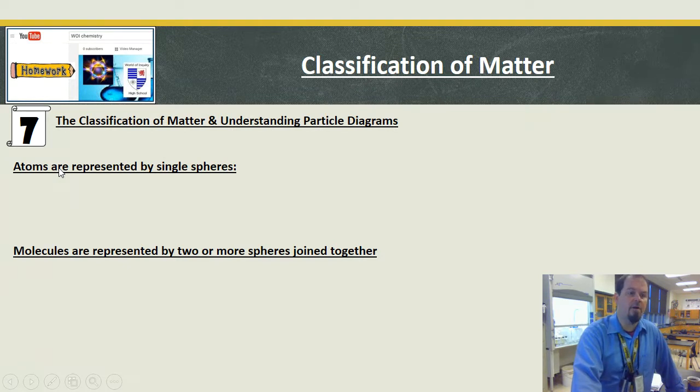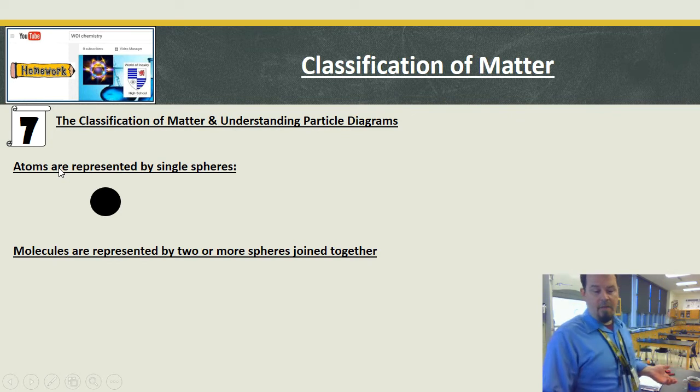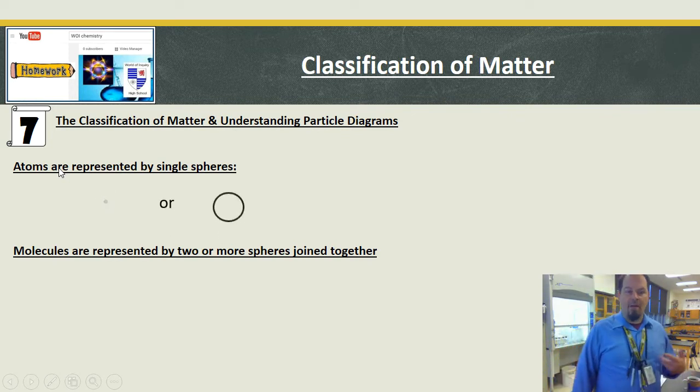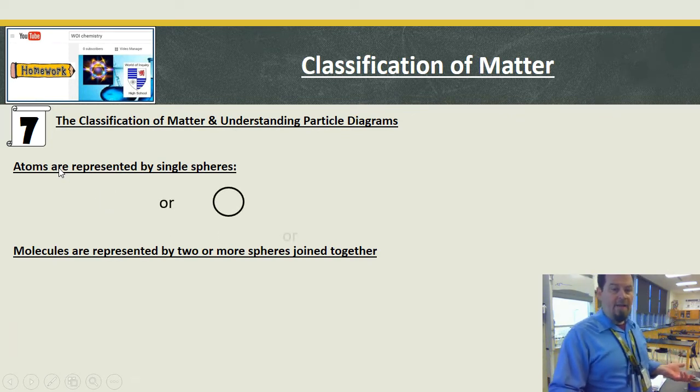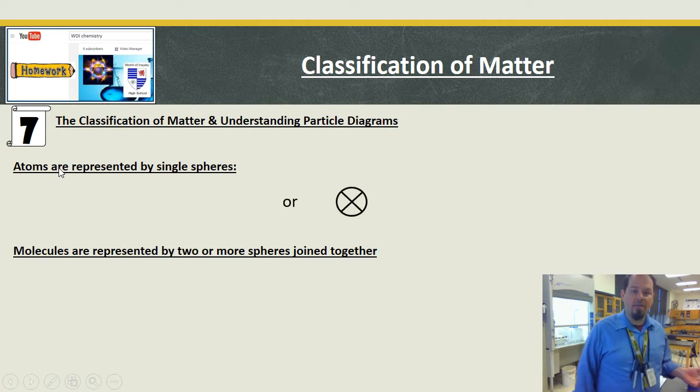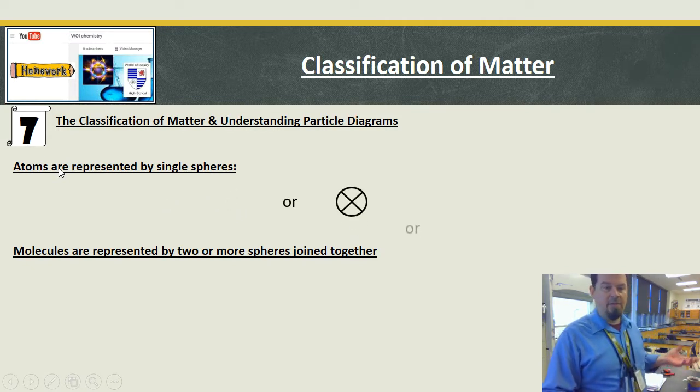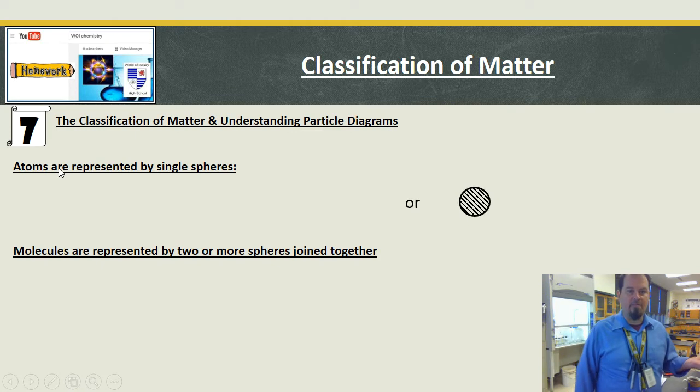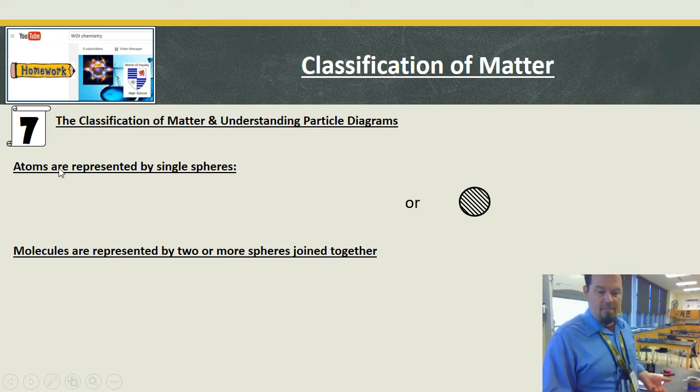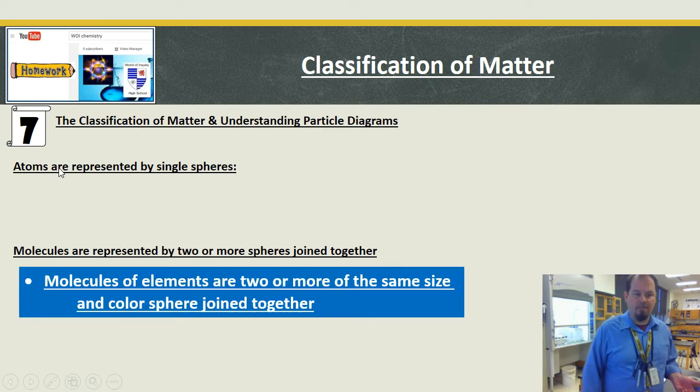So you need to understand first that atoms are represented by single spheres. So I can color them all in, or I can leave them hollow, right? Or I can decorate them in any kind of way I'd like, but any of the ones that are filled in all black are the same. Any that are left clear are the same. Any with an X are the same. Lines are the same, okay?